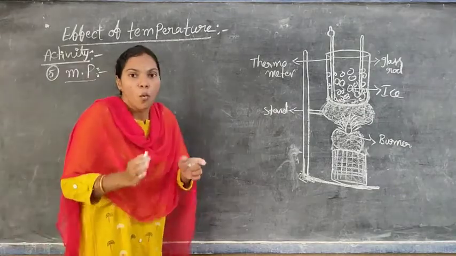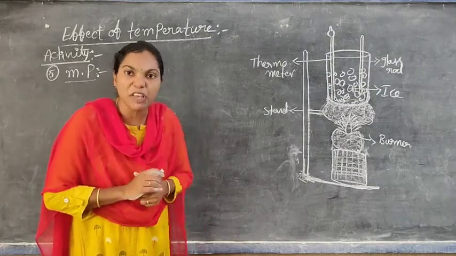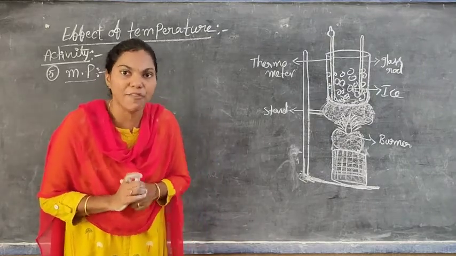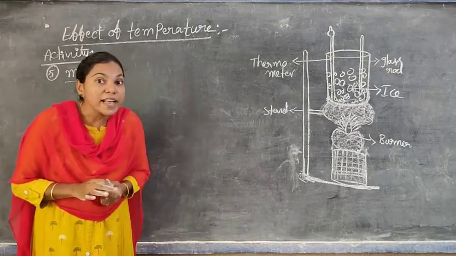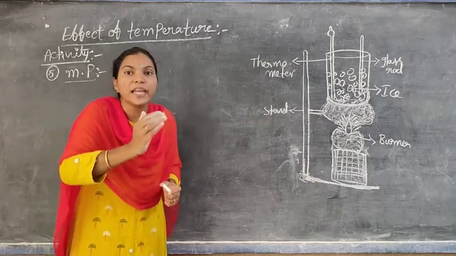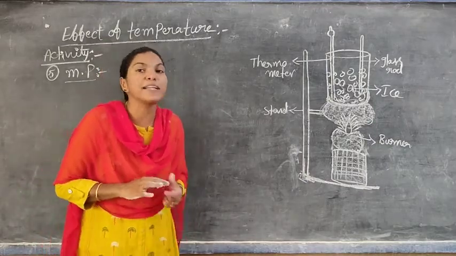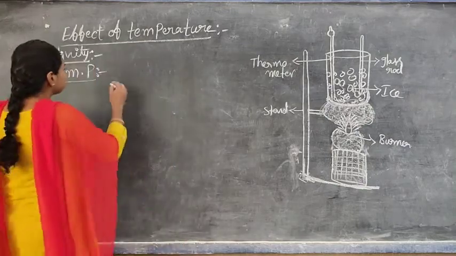Now, I said that only when ice is completely melted and converted into water do we observe the change in temperature. So the solid ice is completely converted into liquid water. The temperature at which solid ice is converted into liquid water is known as the melting point of ice. Okay.